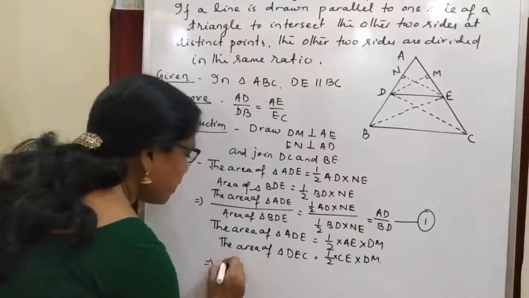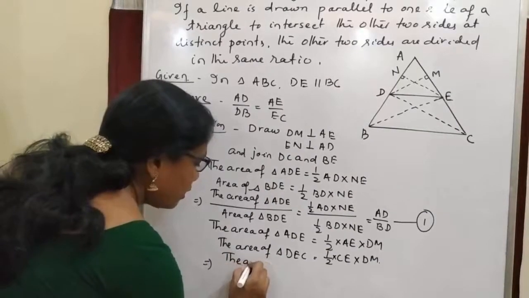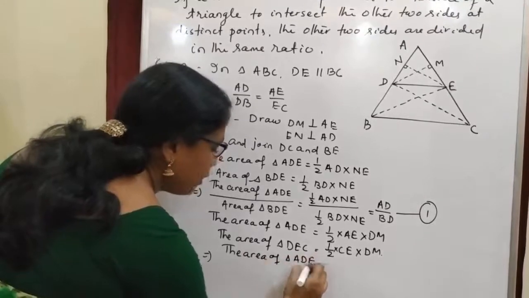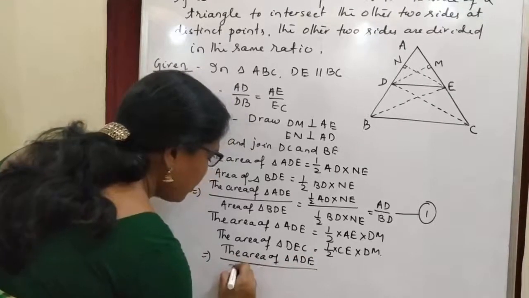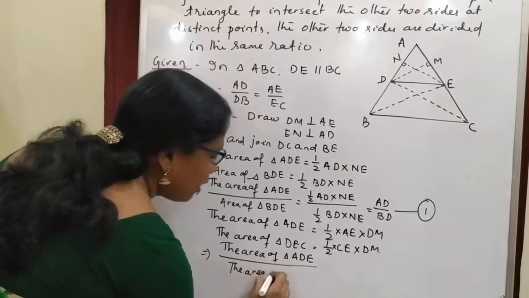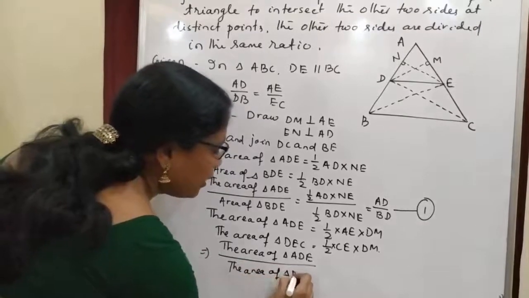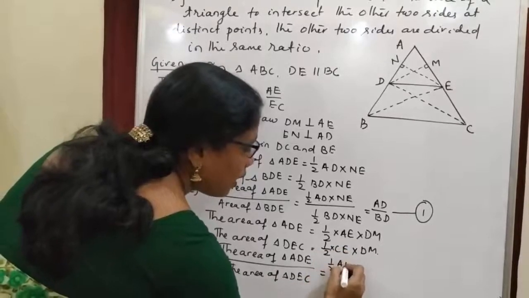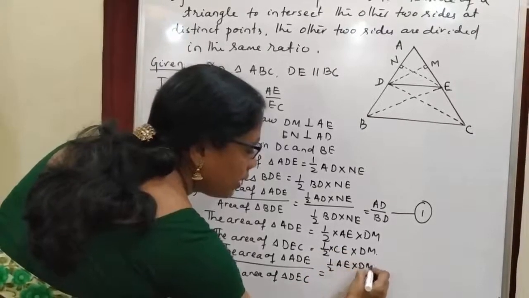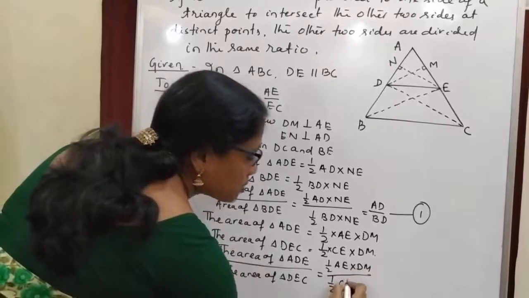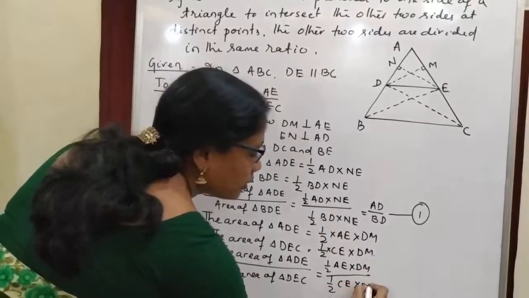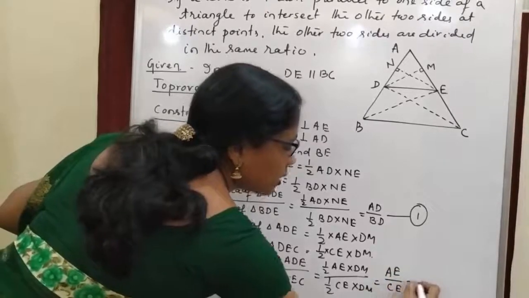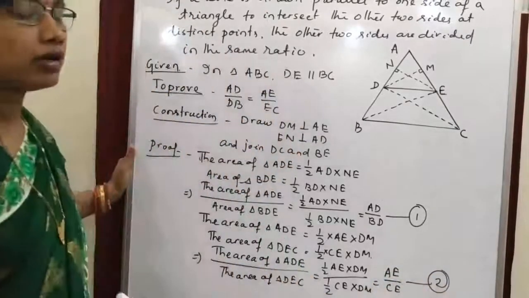So this implies the area of triangle ADE divided by the area of triangle DEC is equal to half AE multiplied with DM divided by half CE multiplied with DM. So this is equal to AE by CE. So this is our equation 2.